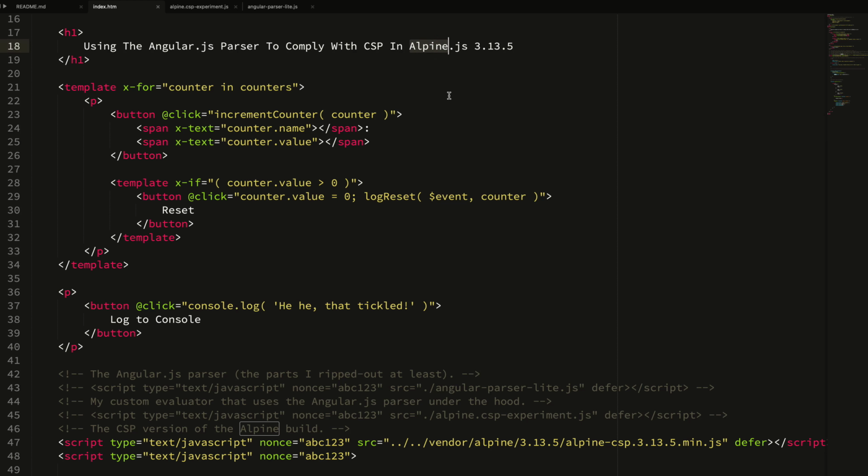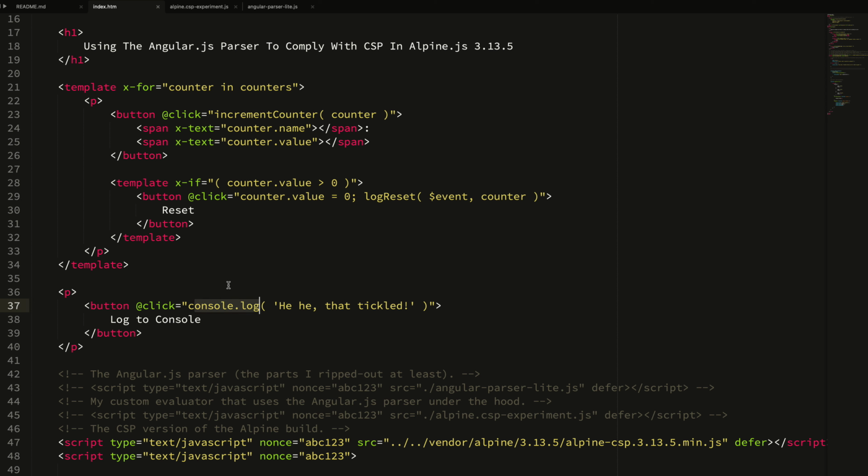The Alpine.js framework is pretty awesome, and part of what makes it awesome is that the syntax for consuming it in the context of the HTML markup is pretty seamless. We can call methods, we can reference objects and properties on those objects, we can have expressions here that evaluate to truthy falsy stuff for our x-ifs. In our counter, in our click handlers, for example, we can do multiple statements separated by semicolons. We can even have console log statements inside our click handlers.